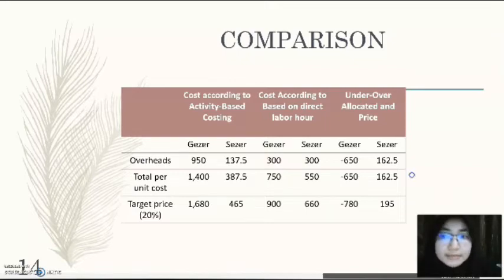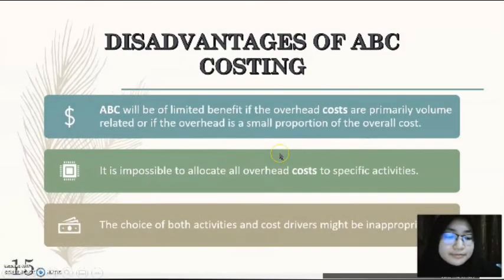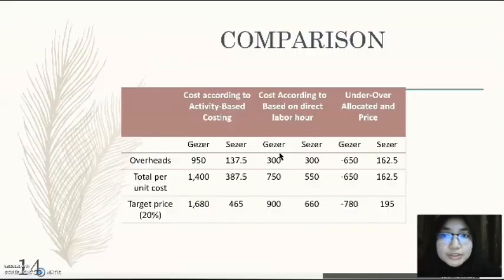The cost at the same time affects the total price, which Giza would also achieve underpricing when using activity-based costing, while Caesar will get overpriced by $195.